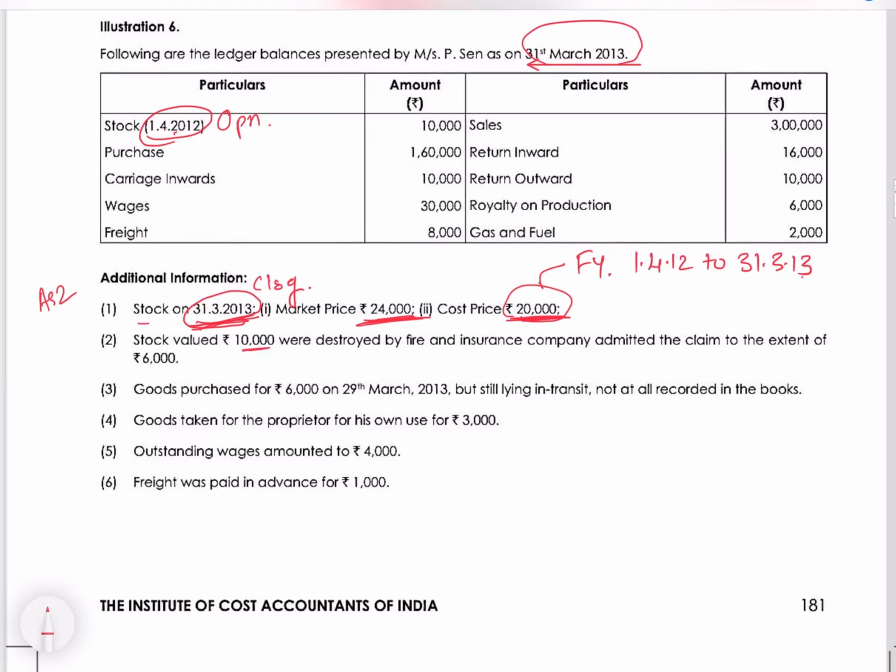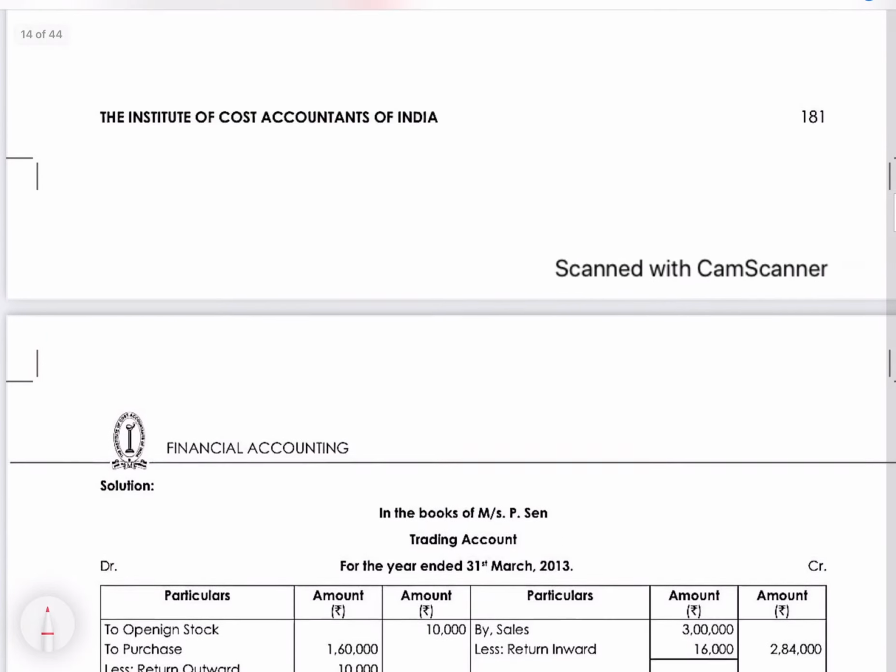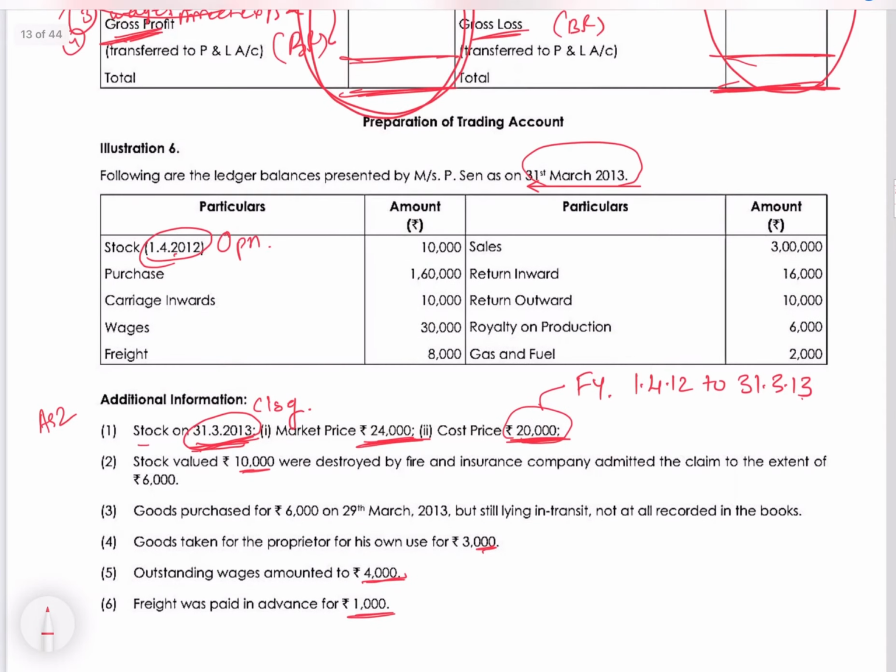Stock valued at 10,000 was destroyed by fire, and the insurance company admitted the claim to the extent of 6,000. Goods purchased rupees 6,000 on 29th March 2013 but still lying in transit, not at all recorded in the books. Goods taken by the proprietor for his own use rupees 3,000. Outstanding wages amounted to rupees 4,000. Freight was paid in advance for rupees 1,000. Yes, this much only. So they have given this detail.